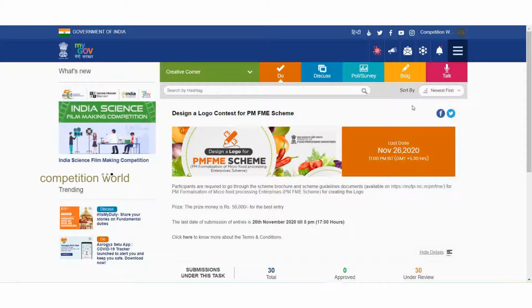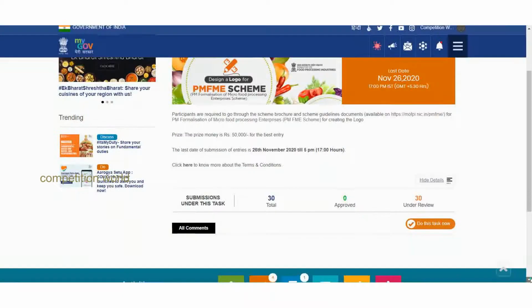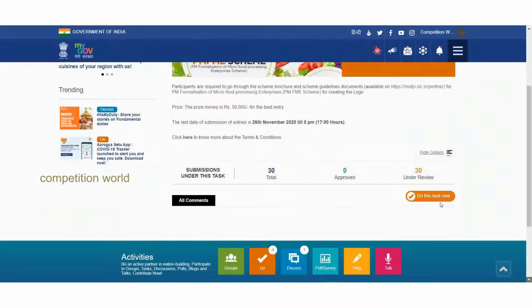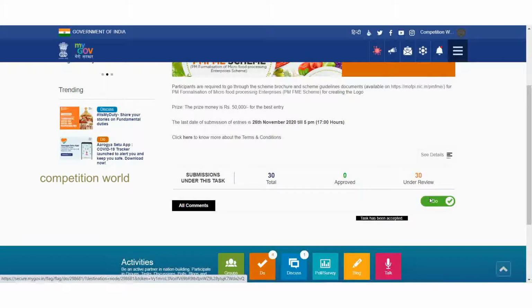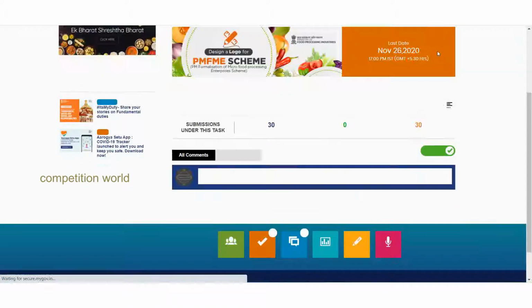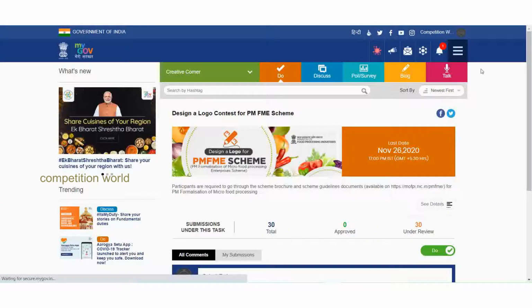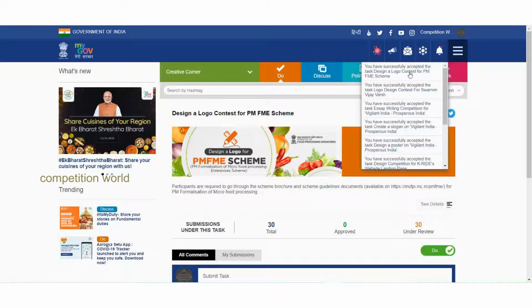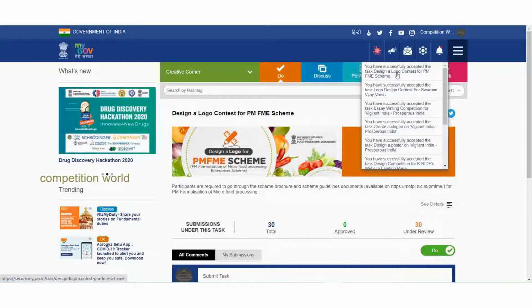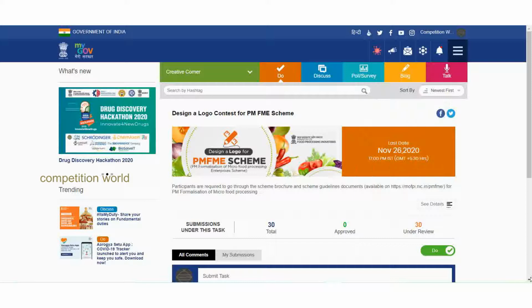Now you can see that I have logged in as competition world. So here the login to participate box disappears as I have logged into the competition page. Now your orange box called do this task now appears. Click this, do this task now. So it will turn into a green box. Here you will receive a notification that you have successfully accepted the design a logo contest for PMFME contest, and also you will receive a comment section.